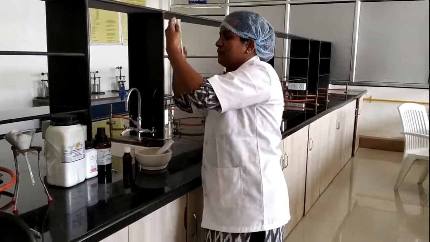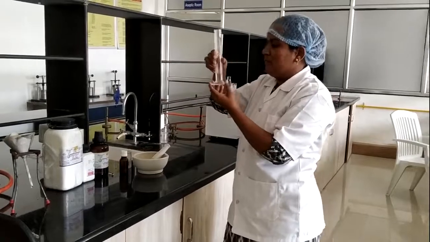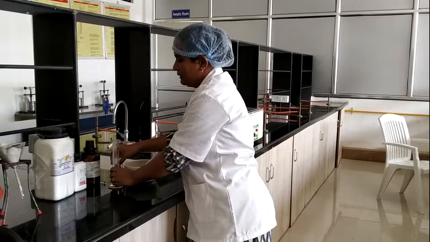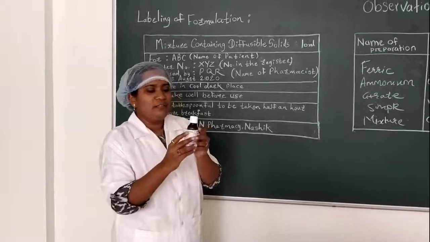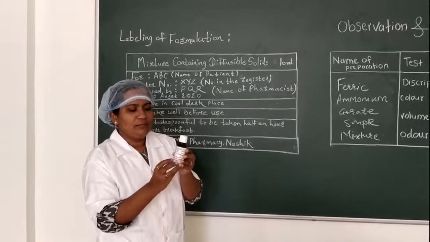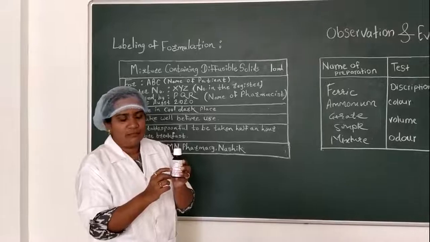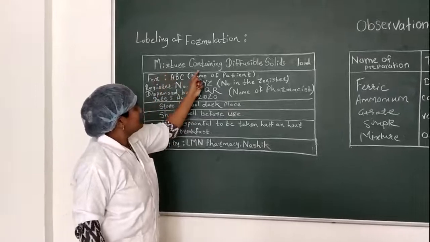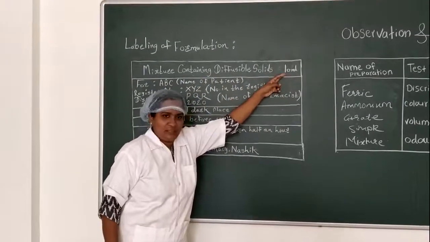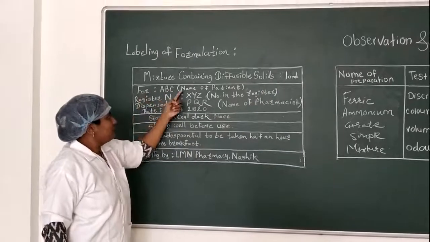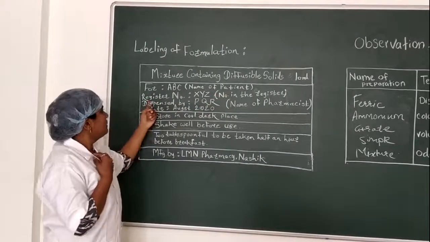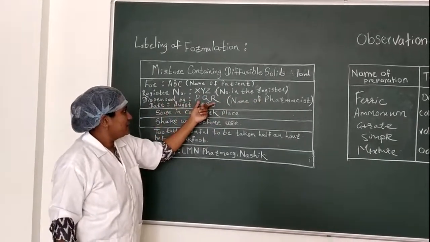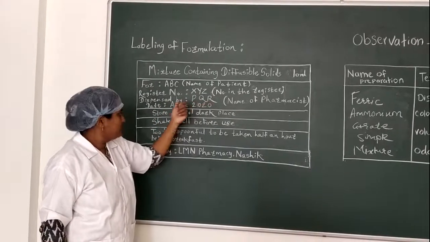Next, proceed for volume makeup. After making up the volume with the help of peppermint water, fill this formulation in the container and proceed for labeling. We fill this formulation in this amber colored glass bottle, and we also prepared this label, which we are going to stick on this bottle. So let's proceed for the labeling. The mixture containing diffusible solids, formulation quantity 10 ml. For ABC, here we can write the name of the patient, register number XYZ number in the register. Dispensed by PQR means here we can write the name of the pharmacist who dispenses this formulation.